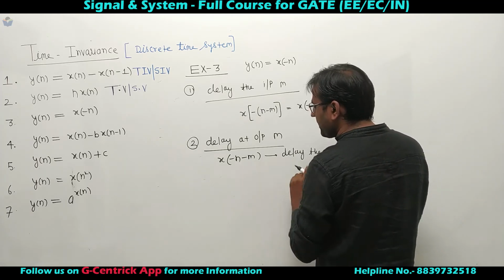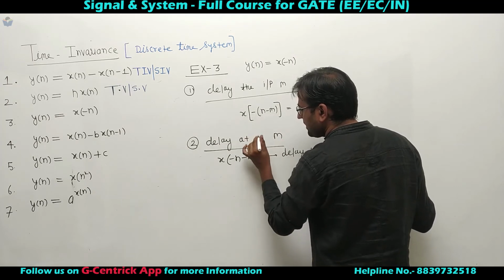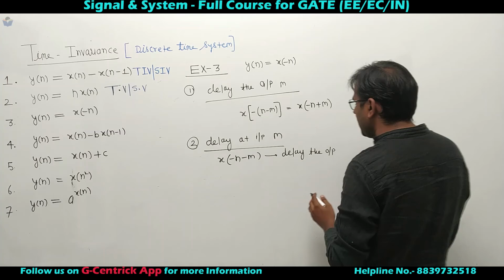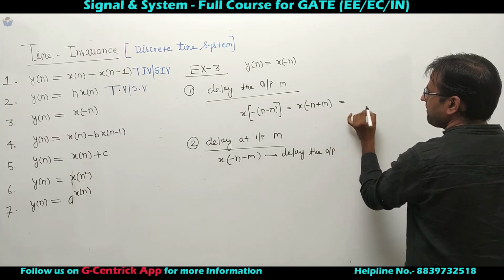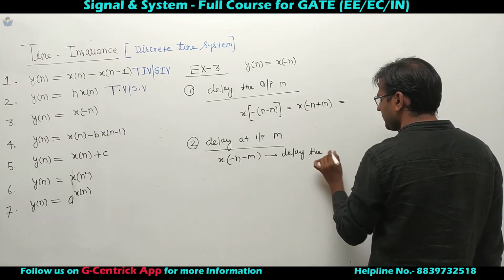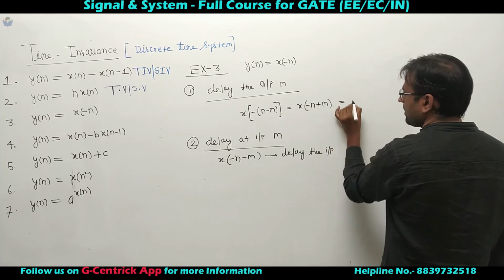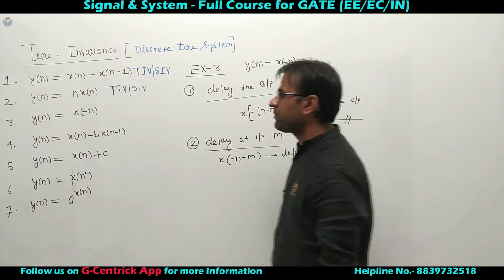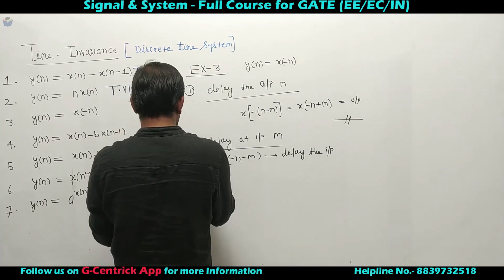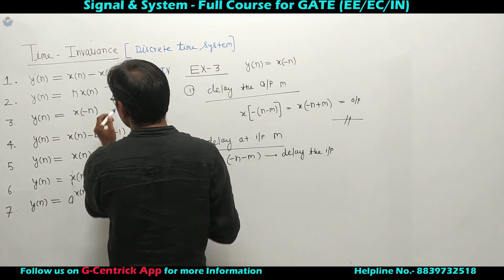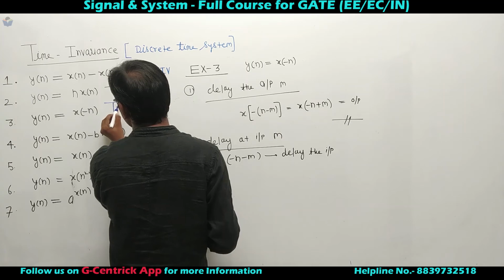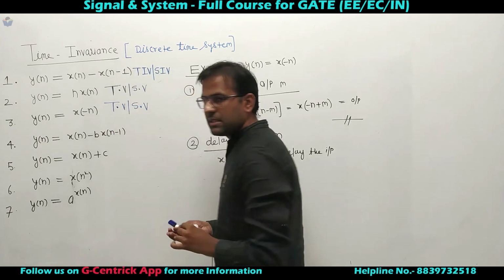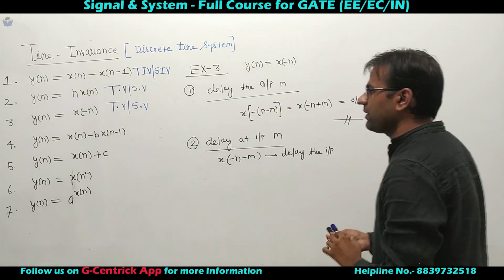This is the delay of input, right? So I made a mistake. This is delay at input and this is delay at output. And these two expressions are not same. That's why the system is said to be a shift variant or time variant system. This is an example of time variant or shift variant system.